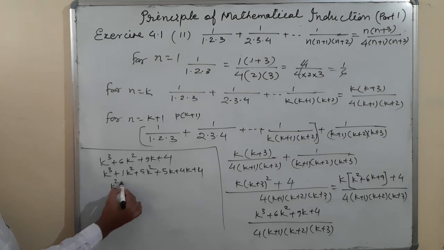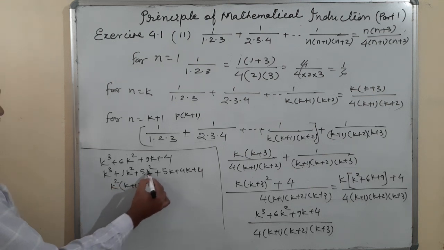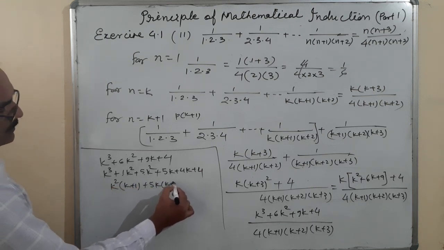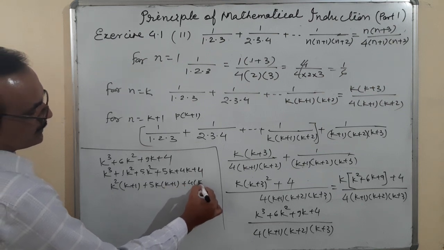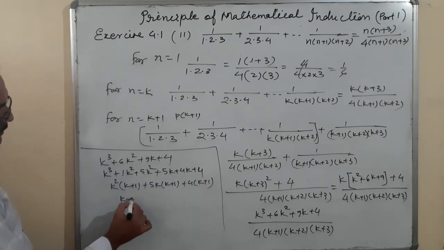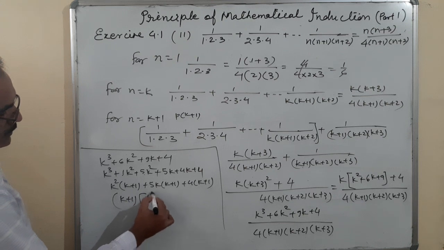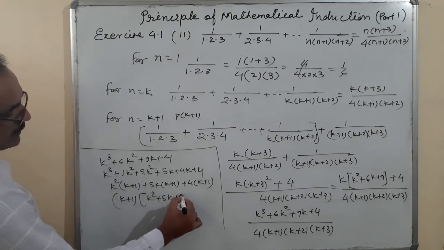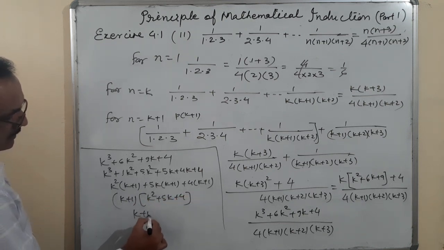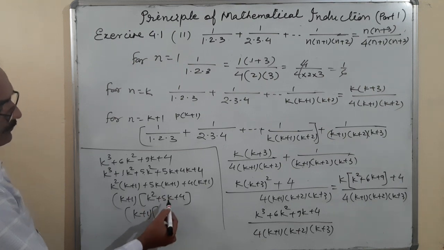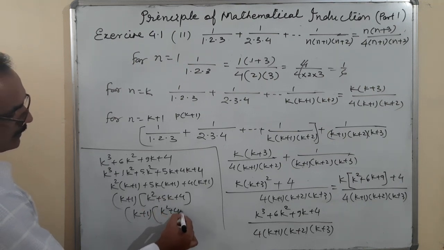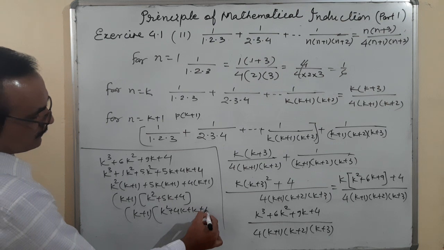From the first two terms k square is common, it is k plus 1. From the next two, 5k common, k plus 1, and from the last two, 4 common, it is k plus 1. So k plus 1 is common: k square plus 5k plus 4. Splitting the middle term, 4 and 1: k square plus 4k plus k plus 4.